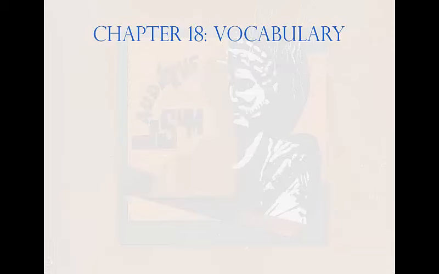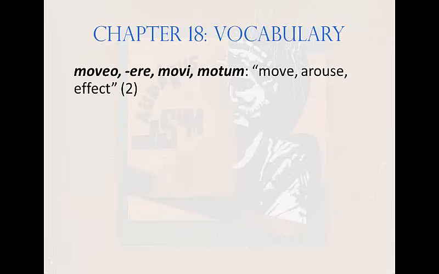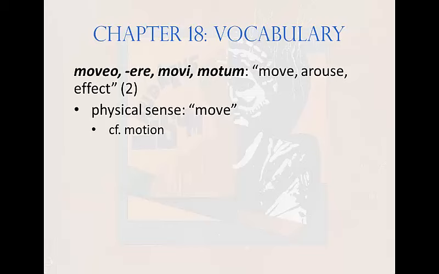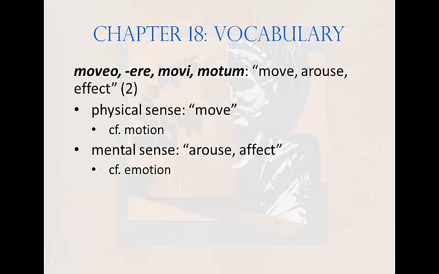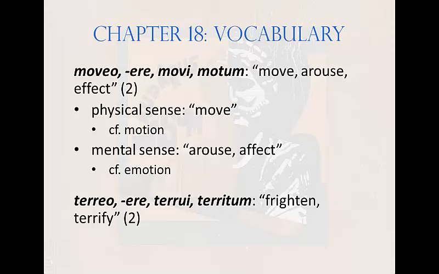The next word is moveo, movere, movi, motum, meaning move, arouse, or affect. It's a second conjugation verb. It has a physical sense, move, giving us words like motion, and a mental sense, arouse or affect, giving us words like emotion. The next word is terreo, terrere, terrui, territum, meaning frighten or terrify. It's a second conjugation verb. Be careful, it has the opposite meaning of timeo, which means fear or be afraid of.